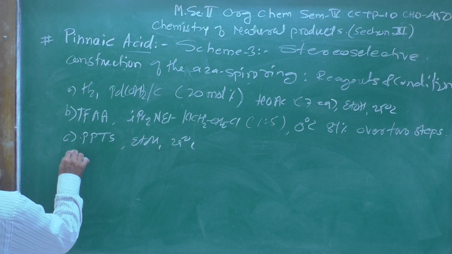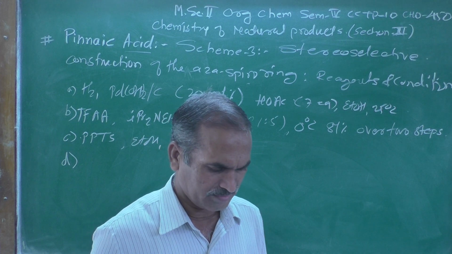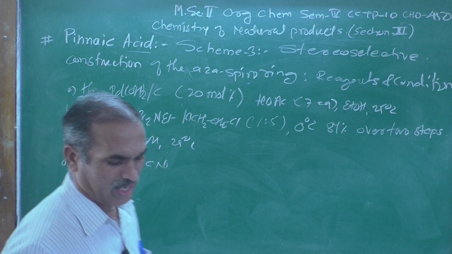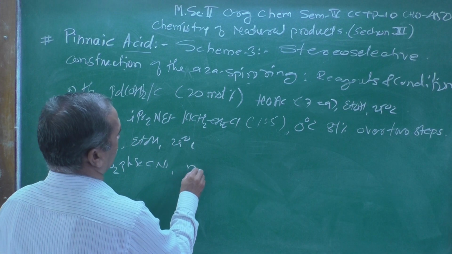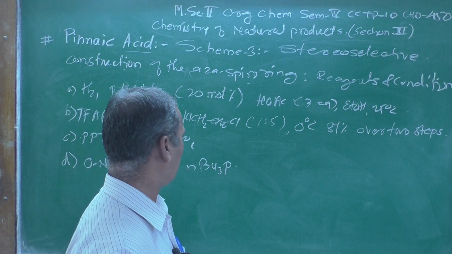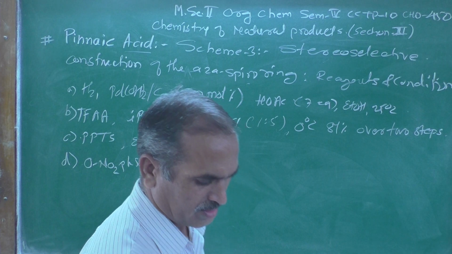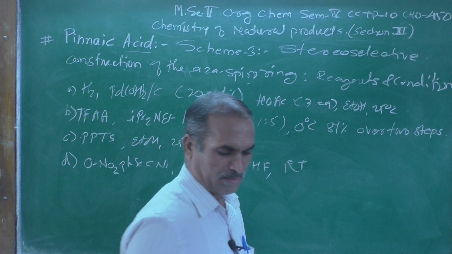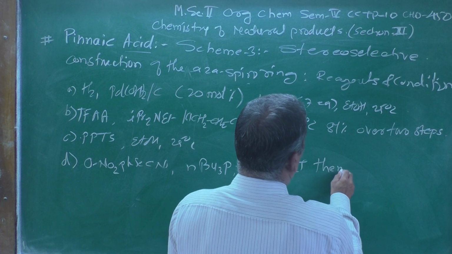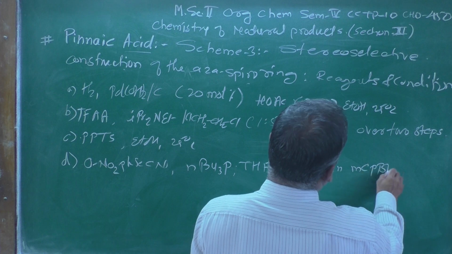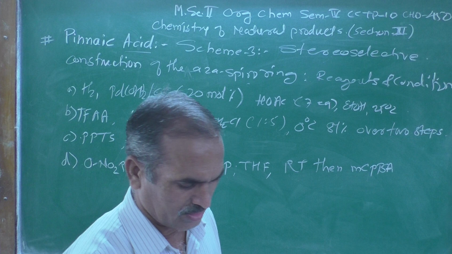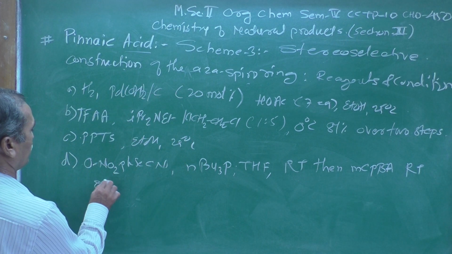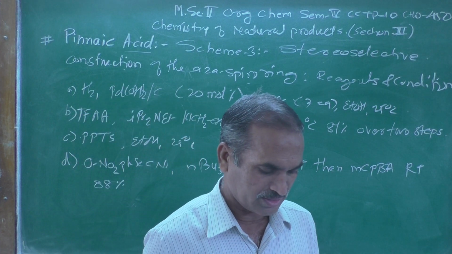And the D reagent which is utilized in scheme number 3 is this one, ortho-nitrophenyl selenocyanate, o-NO2C6H4SeCN, and n-Bu3P, tri-n-butylphosphine, THF used as a solvent, and the reaction mixture stirred at room temperature, then followed by metachloroperbenzoic acid, mCPBA, and once again stirred at room temperature, and the product was obtained in about 88% over the two steps.